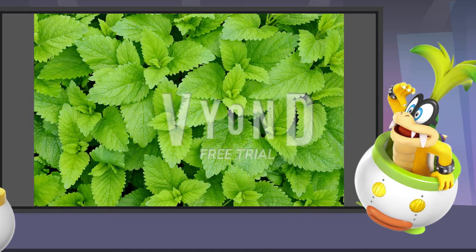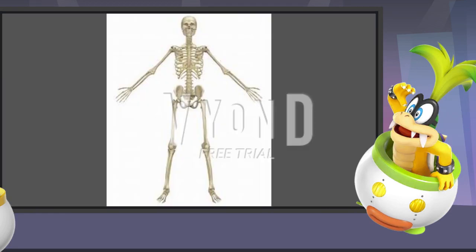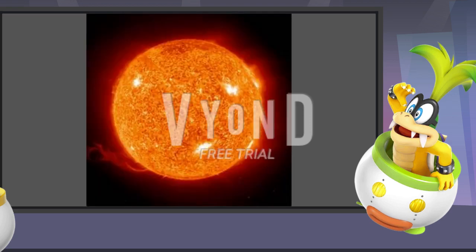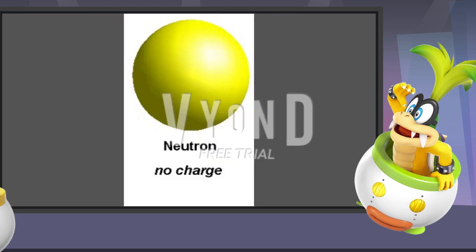Magnesium, used for chlorophyll in plants, helps to make plants grow. Calcium, used in bones in our system and teeth, helps them grow strong. Krypton, used in light bulbs, can help to light up your room. And hydrogen and helium, which are in the sun, give light to the whole planet, which plants and animals need. Does a neutron count as an element?